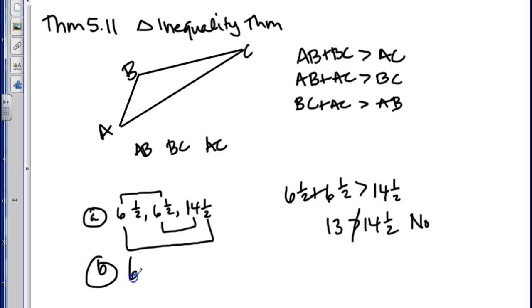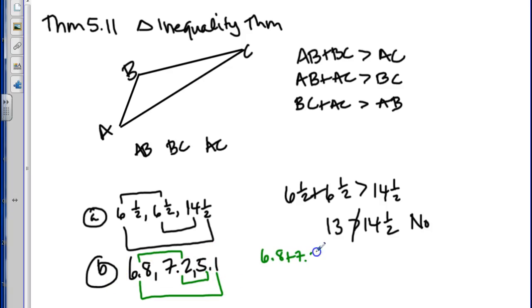What if I gave you 6.8, 7.2, and 5.1? Could those be sides of a triangle? So we'll pair these two, and then 1 and 3. So first and second side, second and third side, first and third. All right, so 6.8 plus 7.2 has to be bigger than 5.1. Well, yeah, because 6.8 is bigger than 5.1, so that one's okay.